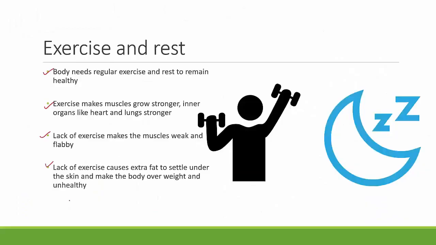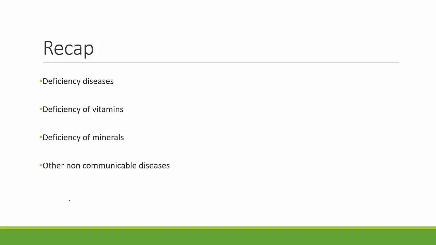With this, we complete the last and final part of the chapter. Let's do a quick recap of what we studied in this class. Firstly, we spoke about deficiency diseases. Then we spoke about deficiency of vitamins in detail. We looked into deficiency of minerals in detail. Then we spoke about non-communicable diseases. Lastly, we spoke about exercise and rest in maintaining a healthy and fit body. So this completes the chapter Food and Health.